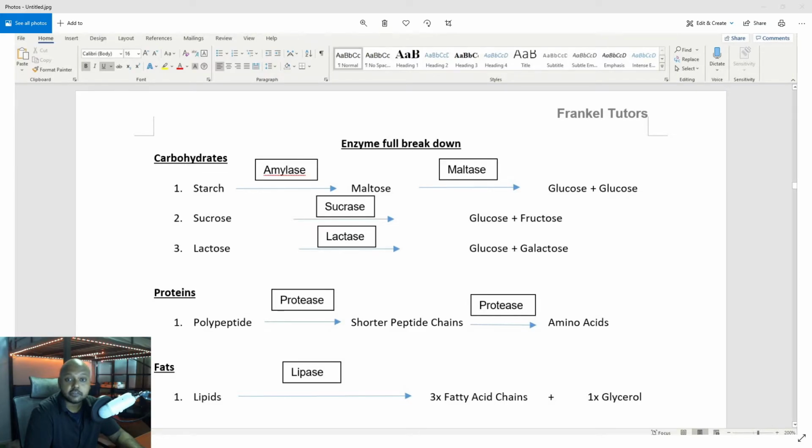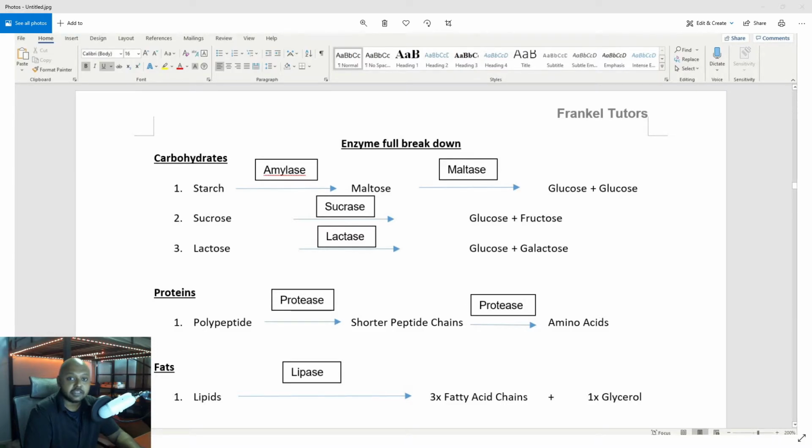So for sucrose, it is broken down by sucrase into glucose and fructose. For your lactose, it is broken down by lactase into glucose and galactose. And that's for your three carbohydrates that you will have to remember.